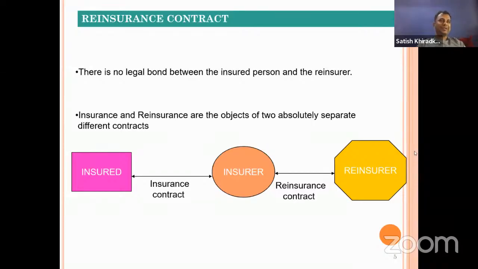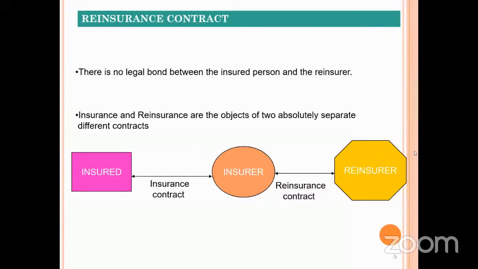Sometimes it happens that the insured doesn't know. That is not official actually. Unofficially, sometimes an insurance company feels, see, I cannot take this risk. So instead of reinsuring, I can take a particular part and internally give some share to other companies. So that can be, but officially, the insured only decides to whom to give how much share. Is it clear, ma'am? Yes. So that is a different thing.